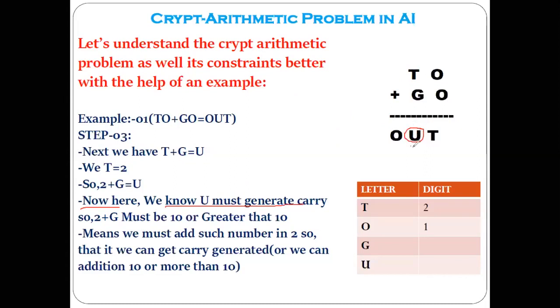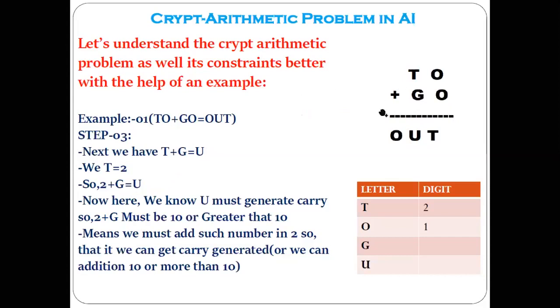Yes, sir. This u must be 10 or greater than 10. Same thing I have written here. Now we know u must generate the carry, so 2 plus g must be 10 or greater than 10. So this u must be 10 or greater than 10, because here you can see 2 plus g equals u. Means we must add such a number to 2, because we have the value of t equal to 2, so that it can generate the carry, or we can have the addition of t and g 10 or more than 10. This situation understood?